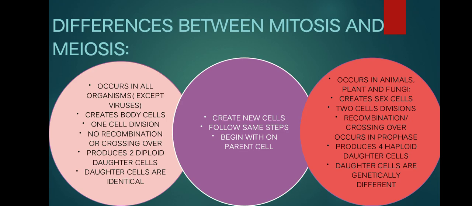So those were the differences between mitosis and meiosis. And there are their similarities. Their similarities are that they create new cells, follow the same steps, and begin with one parent cell.